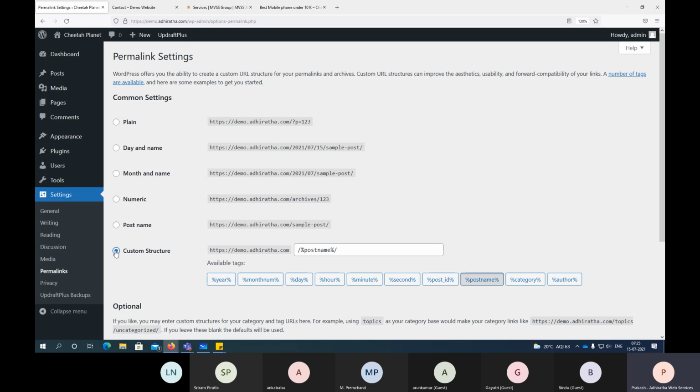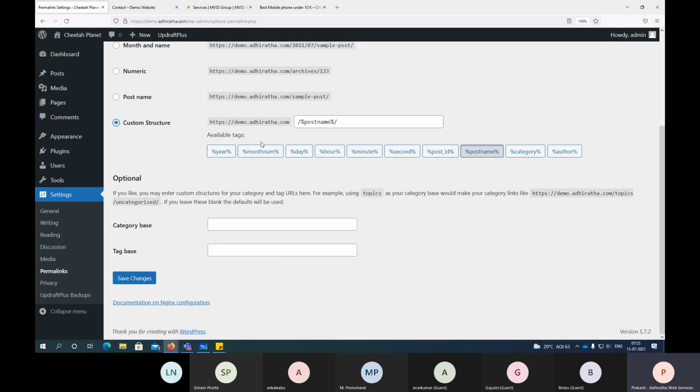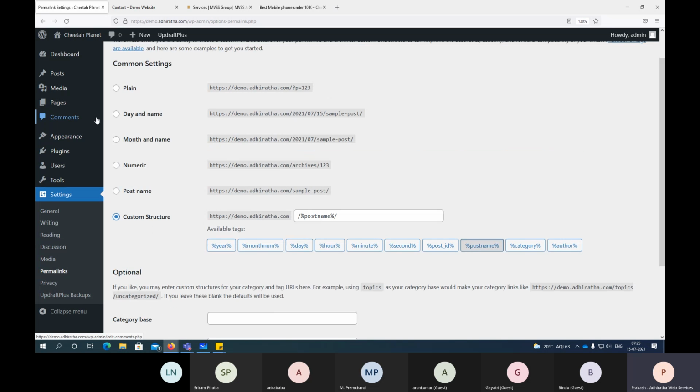Then custom structure. Custom structure is where you can actually have your own way of naming it. Category add, you can add, other you can add, post ID. Like this, you can add however you want. Now tell me, in our day and name or month and name, what we should use?